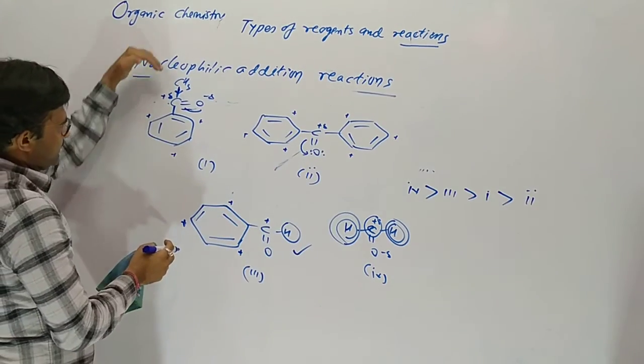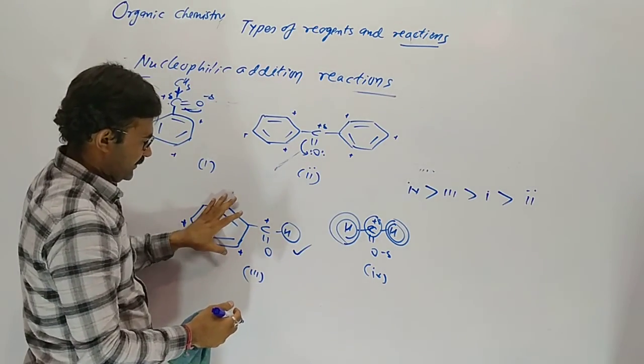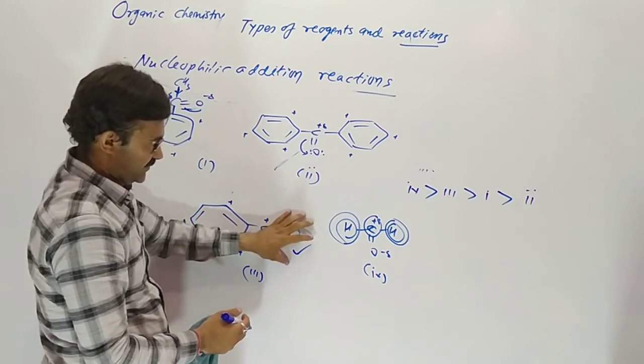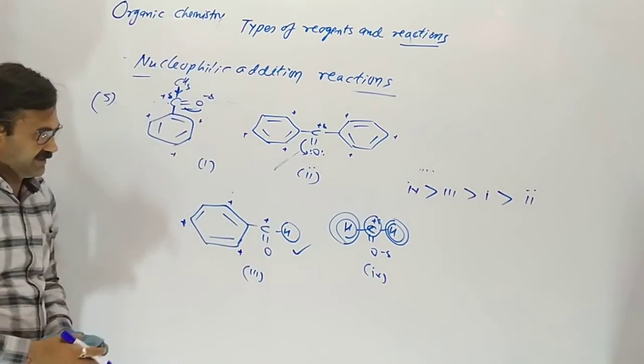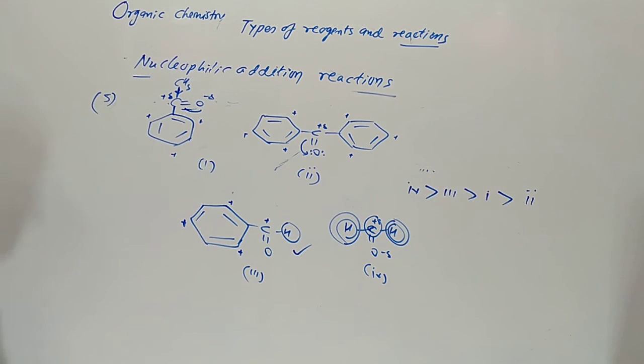Here 4 places and 1 donor. Here only 4 places, one is neutral. Both are neutral, so highly reactive is formaldehyde. Then 3, then 1, and benzophenone is very less reactive toward the hydrogen cyanide reaction. Understood? Now we will meet in our next lecture. Till then, bye. Take care of yourself.